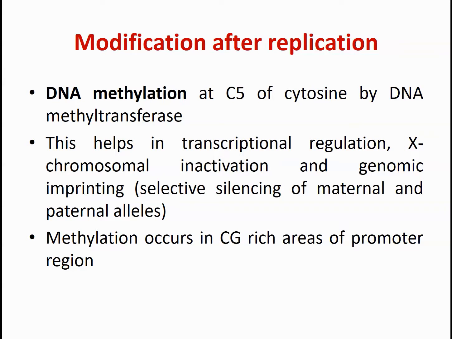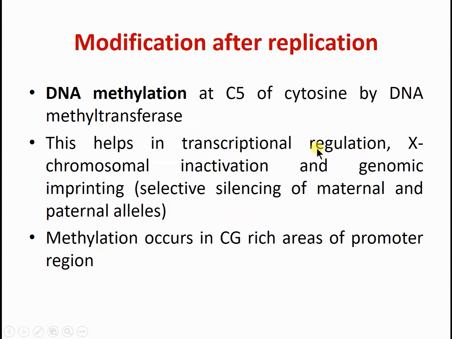That occurs after the recombination between the two germ cell nuclei, when copying occurs in the germ line. So if DNA methylation is already present in the alleles of that gene from the father, this helps in silencing of the gene. This DNA methylation leads to the silencing of the gene, so it cannot be transcribed by the transcription factors. So this helps in transcriptional regulation, X chromosome inactivation, and genomic imprinting, the selective silencing of maternal and paternal alleles.